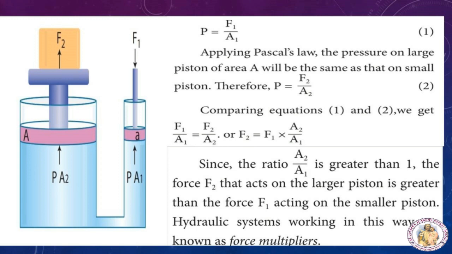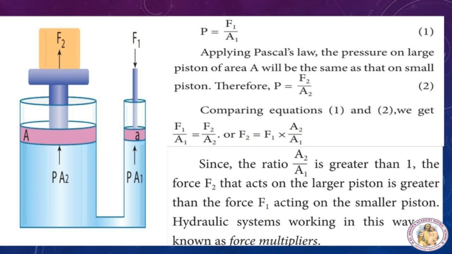The pressure P produced by the small piston is transmitted equally to the large piston, and a force F2 acts on A, which is much larger than force F1. So, pressure on the piston of small area A1 is given by P = F1/A1. Applying Pascal's law, the pressure on the large piston of area A2 will be the same as that on the small piston. Therefore, we can take pressure equal to F2/A2.